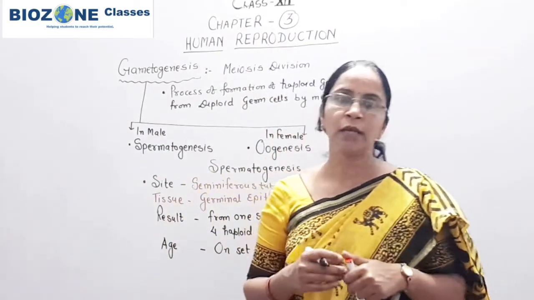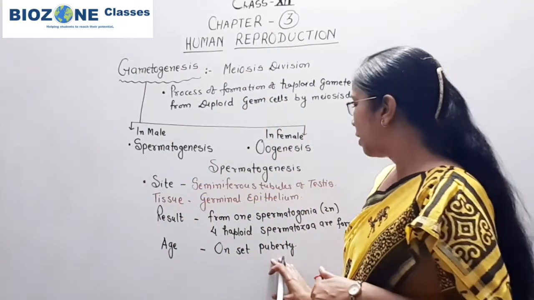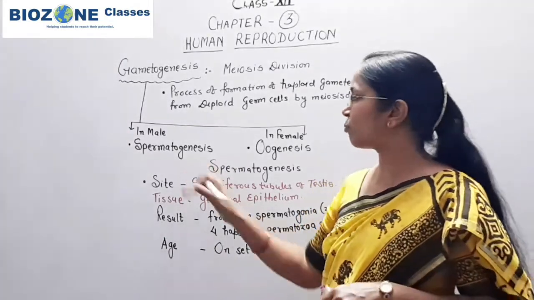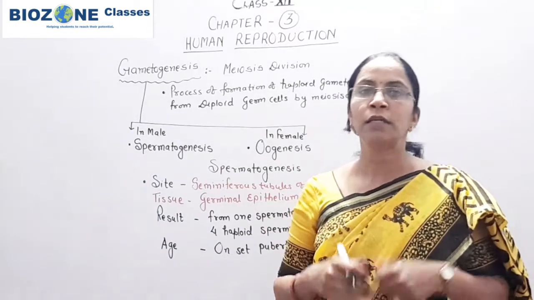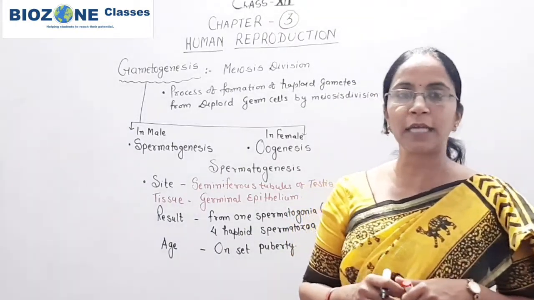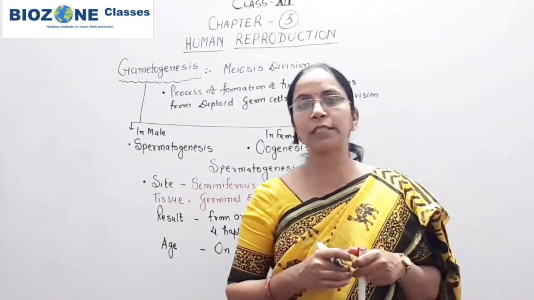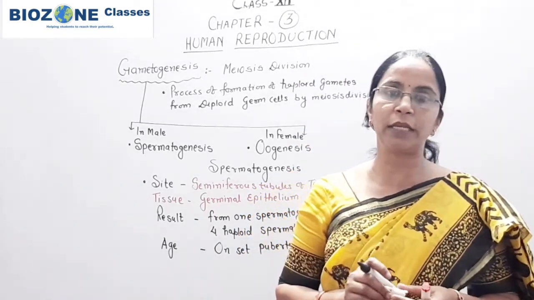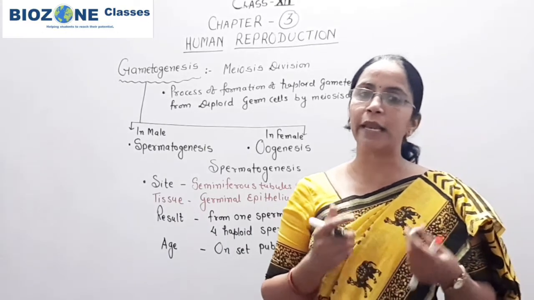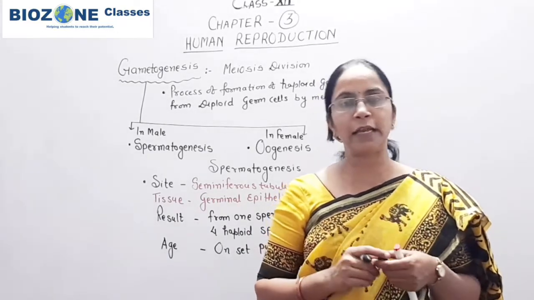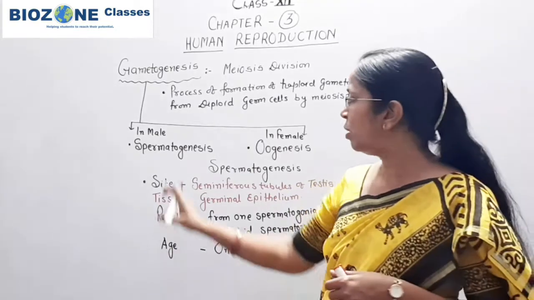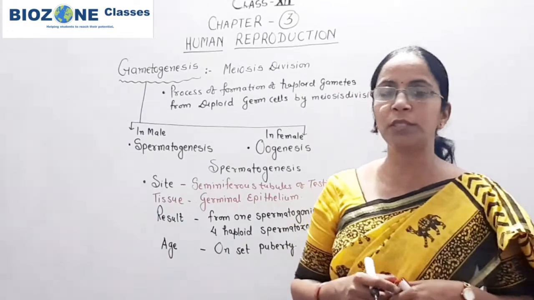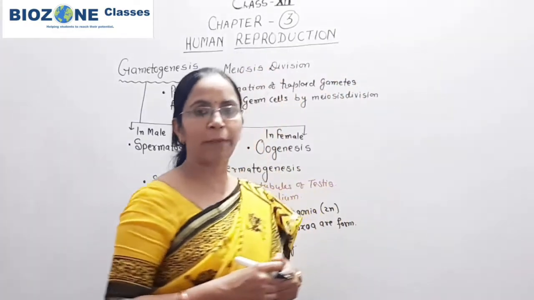When the person enters the age of puberty, that time the process of spermatogenesis begins. The process, as we already studied in last sessions, is under control of pituitary hormones. The anterior pituitary releases the hormones LH and FSH, and LH and FSH mainly control the various phases of spermatogenesis. Now we come to the different phases of spermatogenesis.